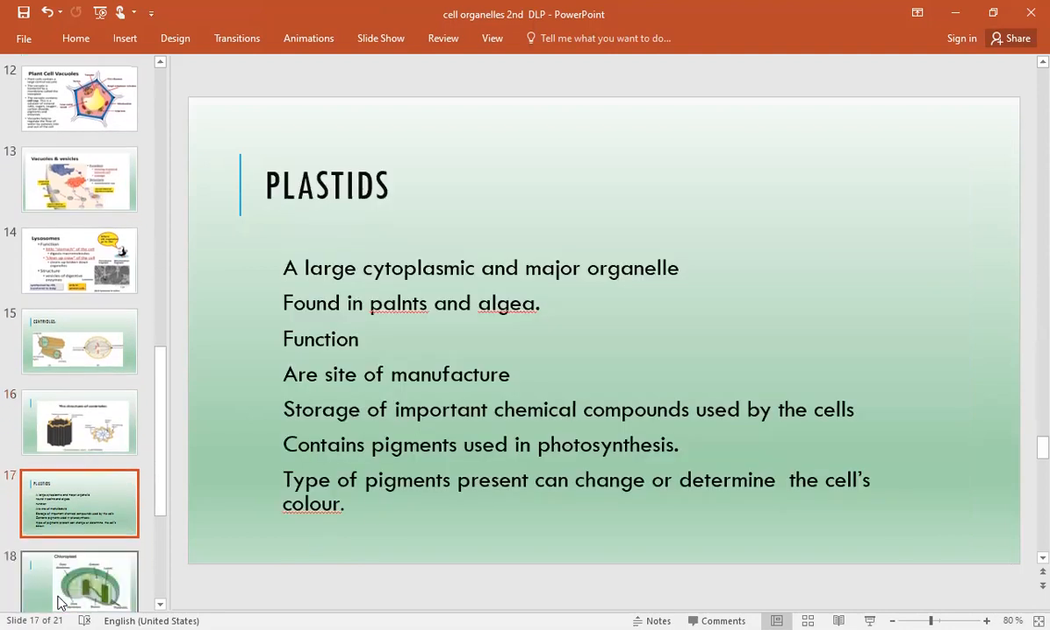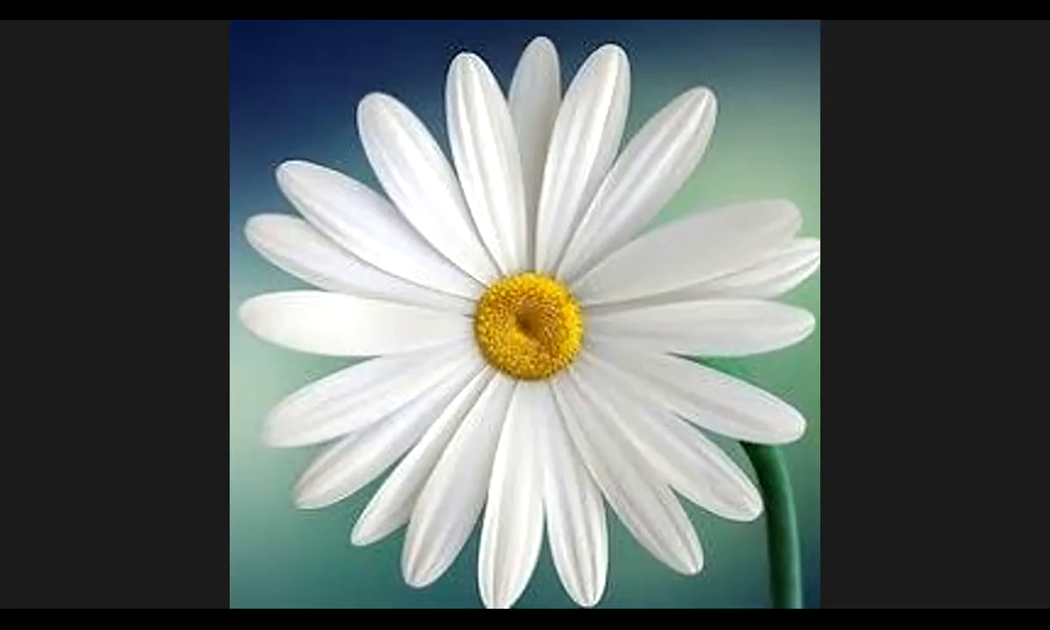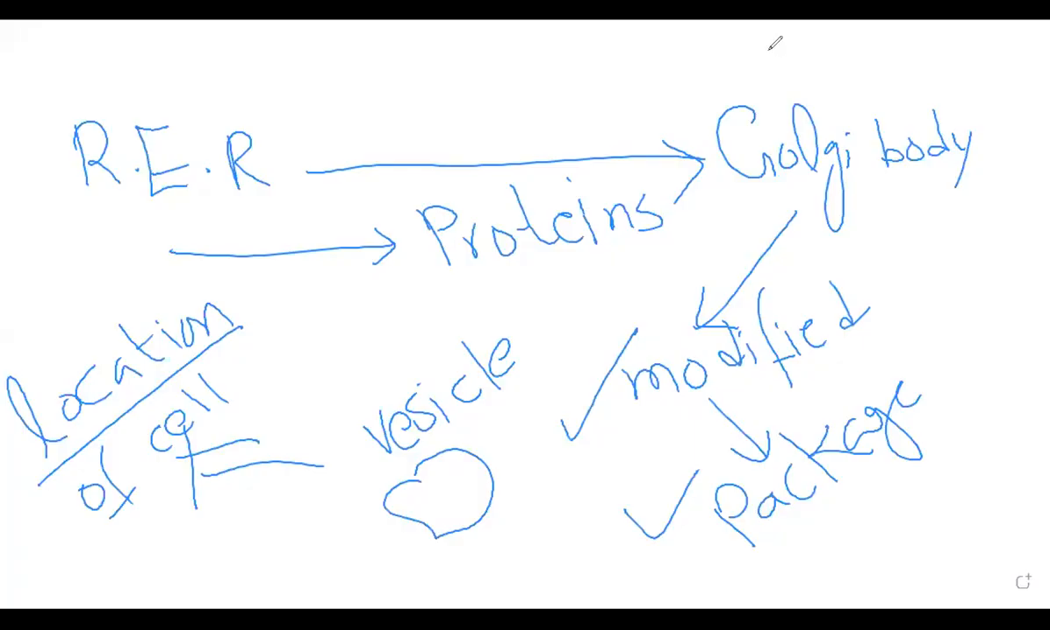Now come to the plastids. Okay, the last organelle we have is the plastid. They are large cytoplasmic and major organelles found in plants and algae. Their function is that they are the site for the manufacture and storage of food, and most importantly, they contain the pigments where photosynthesis is going on. So let's see what the plastids are doing. Let's have a look at the plastids.